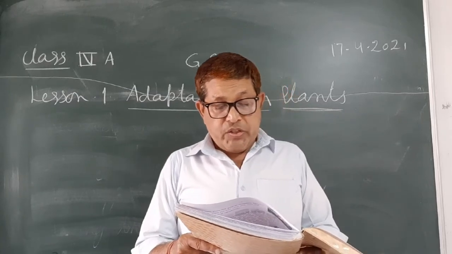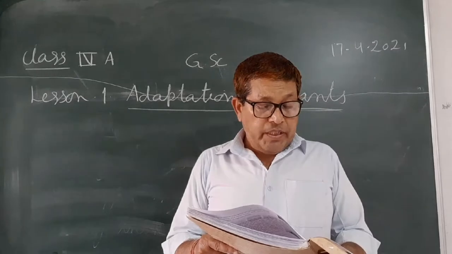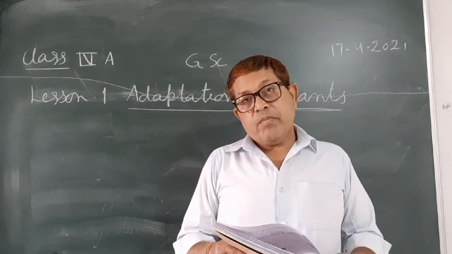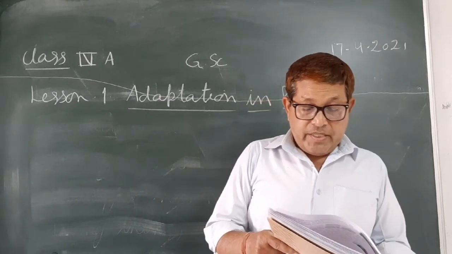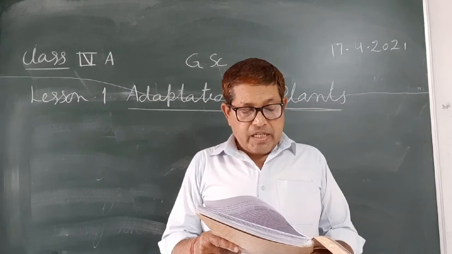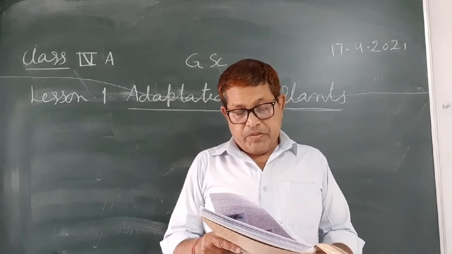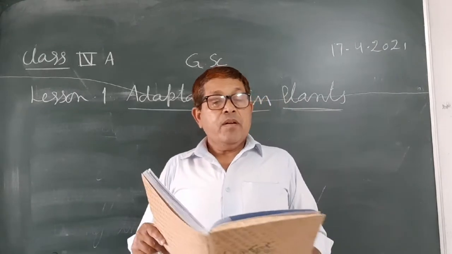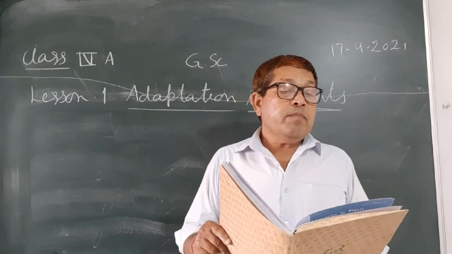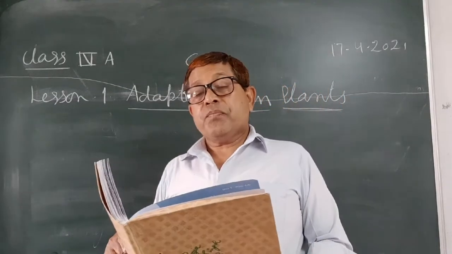They are usually tall, straight and conical, so that snow can easily slide off their branches, and they do not shed their leaves and are called evergreen trees. Deodar, pine and fir are some plants that grow on mountains.